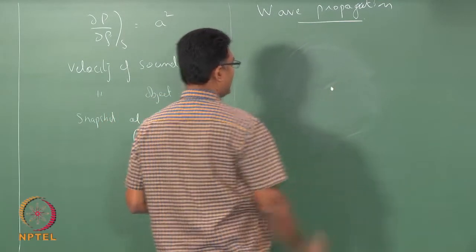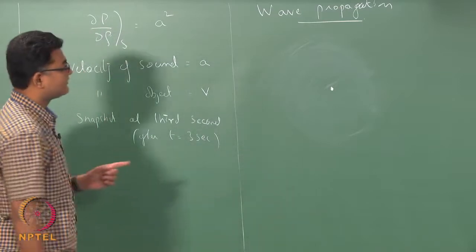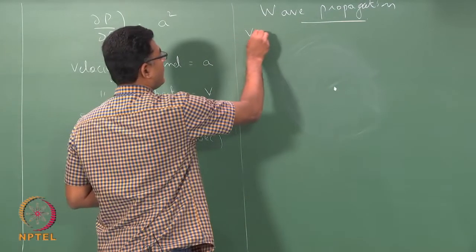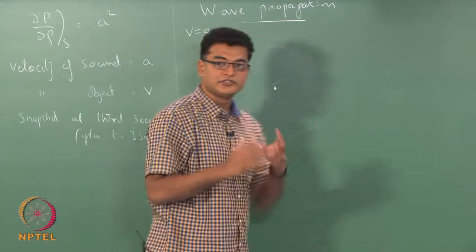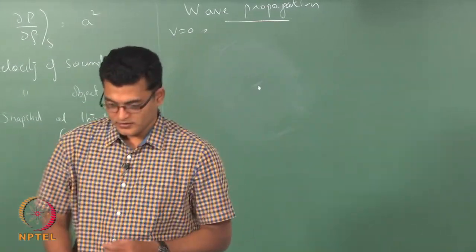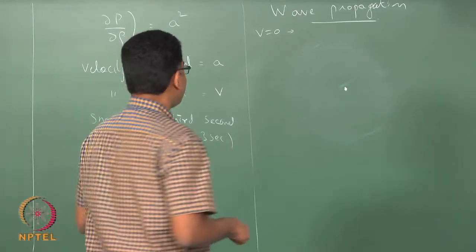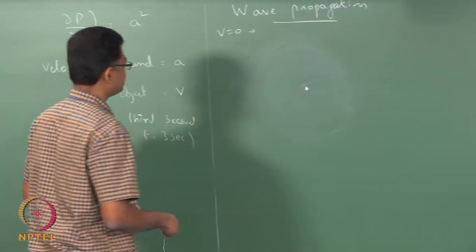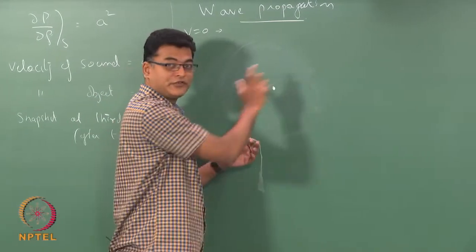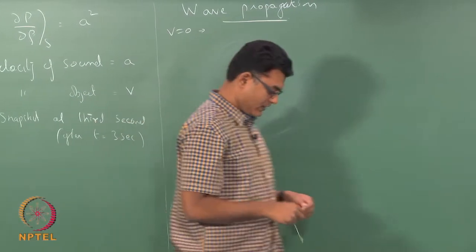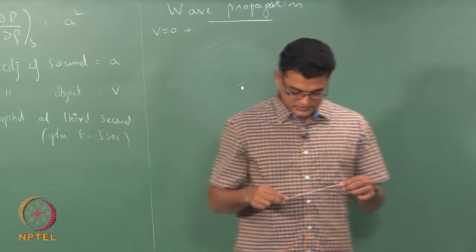So, I have a point object. The first case I will assume v equals 0, which means the point source is stationary, and the sound wave is uniformly generated. So, I have here a thread.